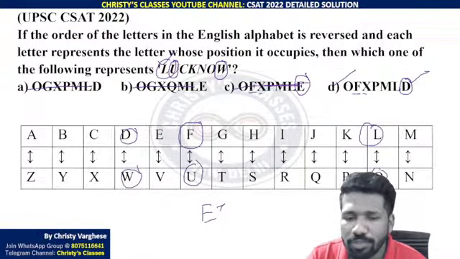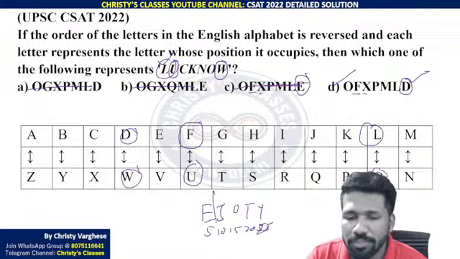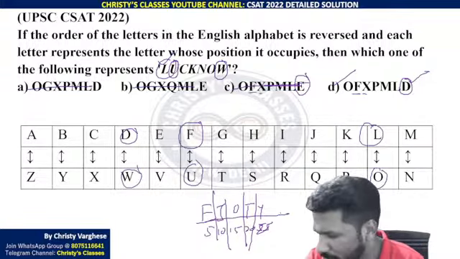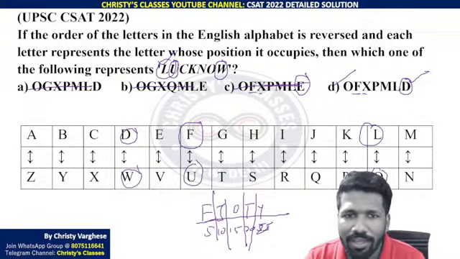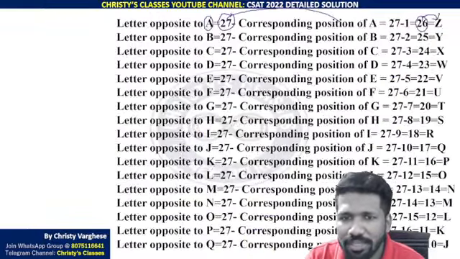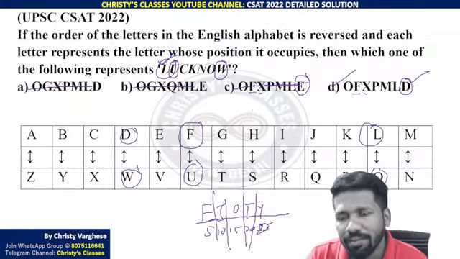For that you can use EJOT code also. EJOT code is 5, 10, 15, 20, 25, the letter positions to remember. I will discuss EJOT code in another question where it comes. So anyway, J, K, L, L is the 12th letter. So 12 you can subtract from 27. 27 minus 12, the 15th letter O will be equivalent of L. That way also you can do.